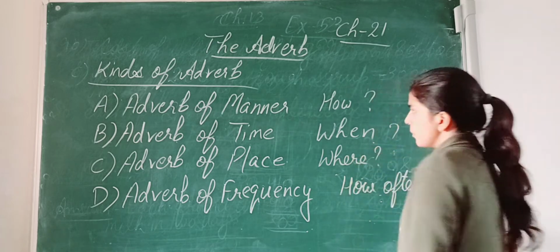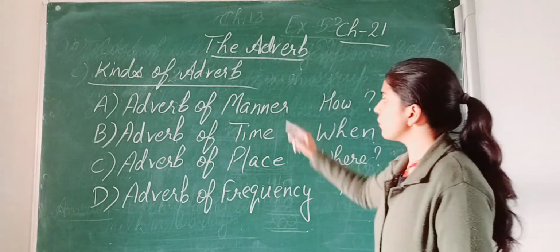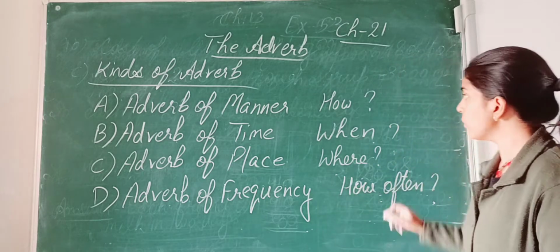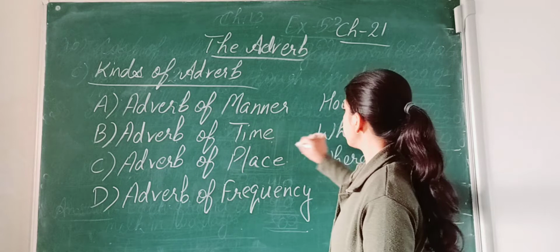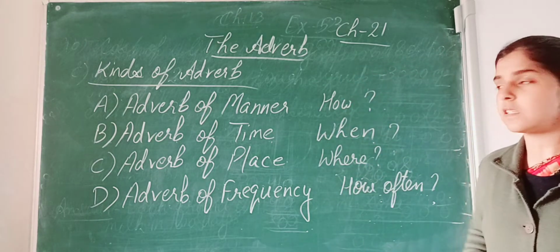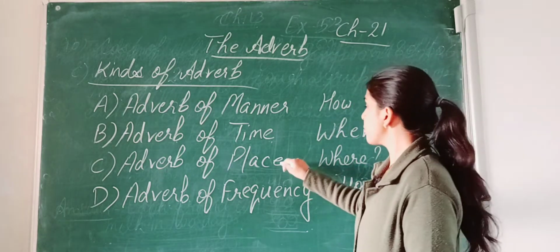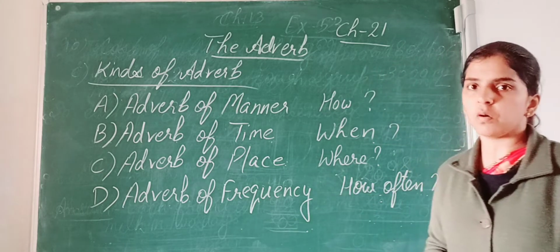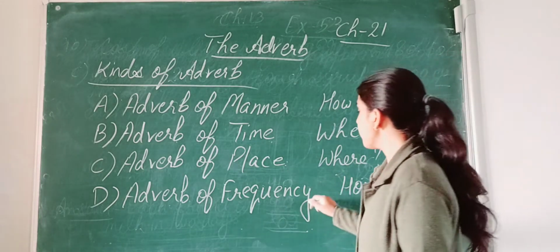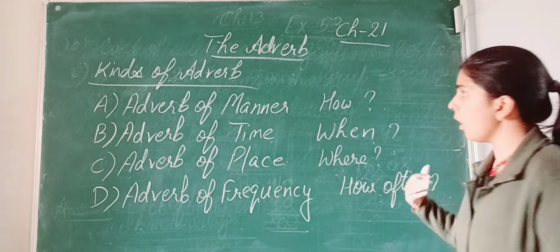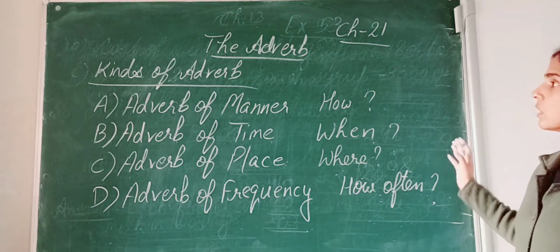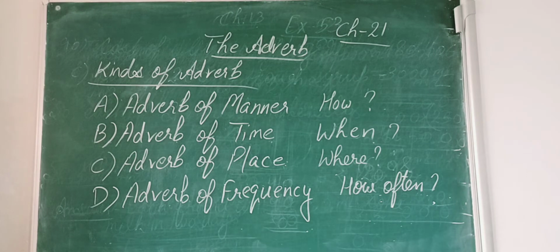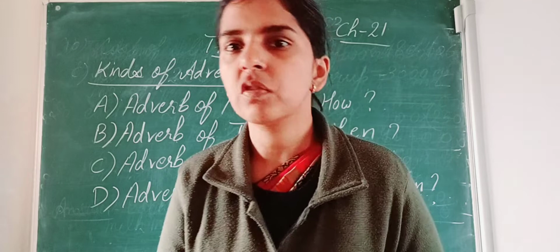So adverb of manner tells us about how the thing is happening. Adverb of time tells us about when the thing is happening. Adverb of place tells us about where the verb happens. Adverb of frequency tells us about how often the verb was done. So these are the kinds of adverbs, and this is about adverb. Now let's start the exercise of this chapter.